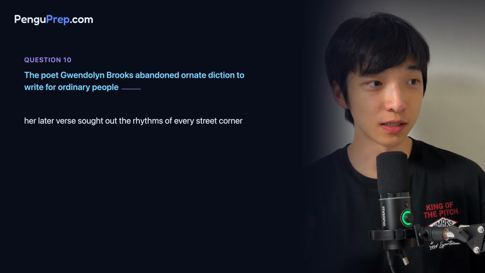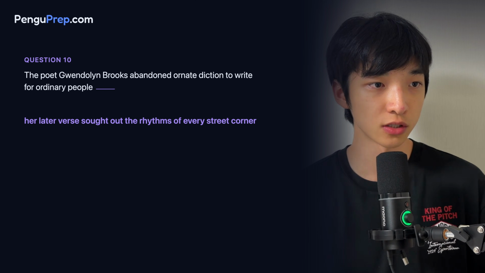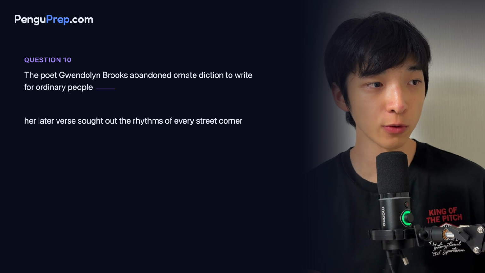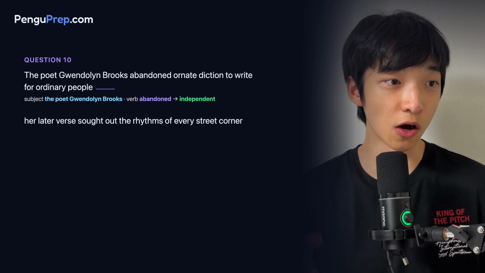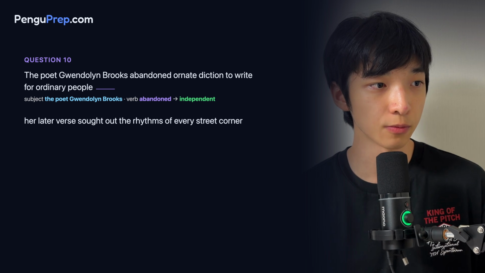The first piece is the poet to ordinary people. The second piece is from her later verse to street corner. The first piece is independent because the main subject is the poet Gwendolyn Brooks and the main verb is abandoned. The second piece is also independent because the main subject is her later verse and the main verb is sought.